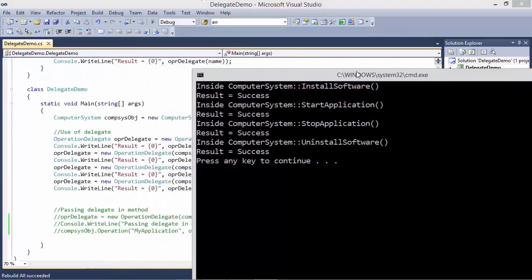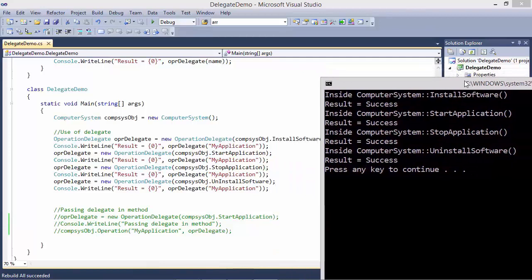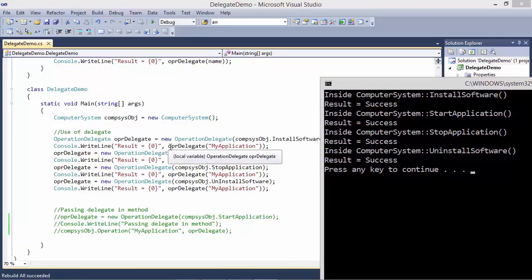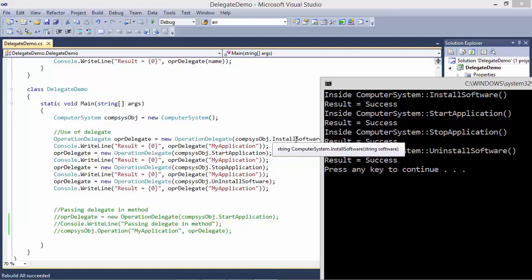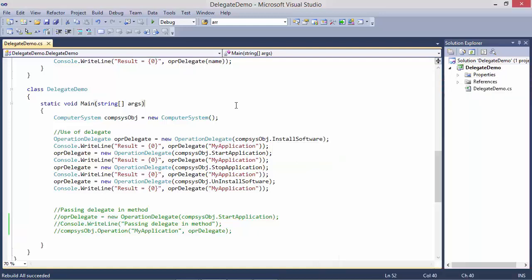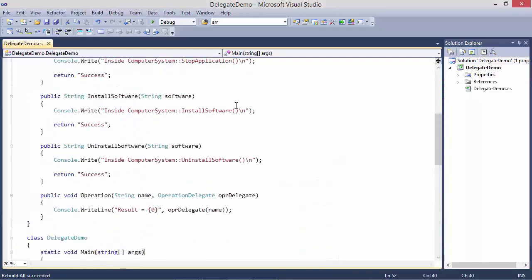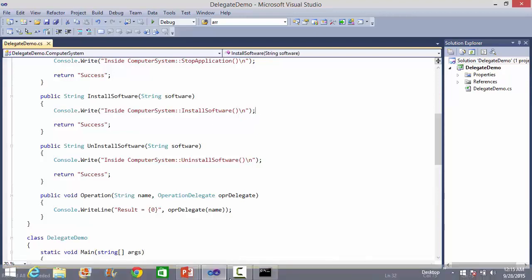So we can see, the first time when delegate instance OPR delegate is used for invoking the method, it invokes the method install software, and it goes to method install software, it displays this.